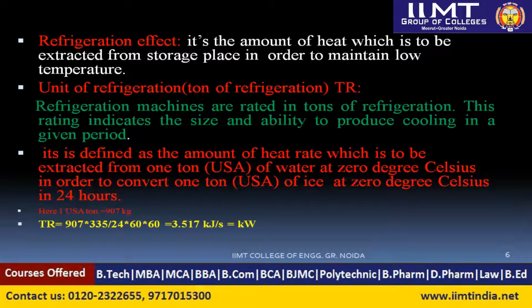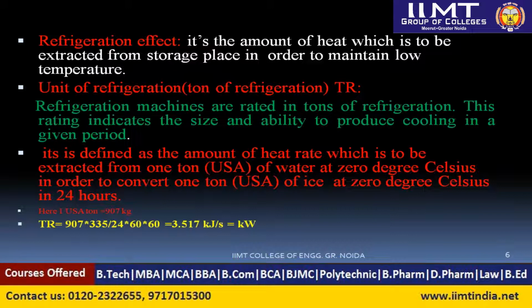So how we can calculate? We can calculate the TR, generally represented by TR, tons of refrigeration. Here you can see 1 ton of refrigeration is equal to 907 kg, multiplied by 335, which is the latent heat of water when it converts from one phase to another phase. So that much heat is released, so we need to add this here. Divide by 24, that is the hours. Multiply by 60, we are converting to minutes, and multiply by 60, that minutes can be converted into seconds.